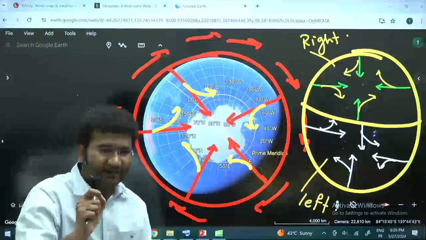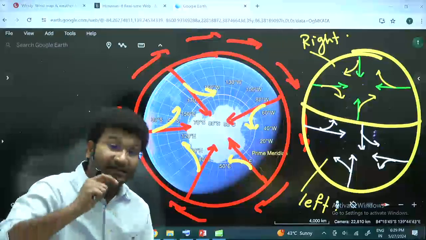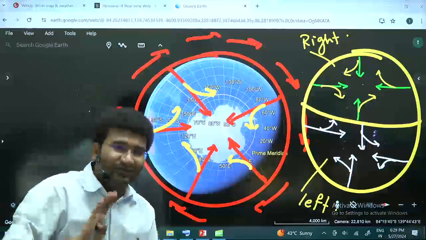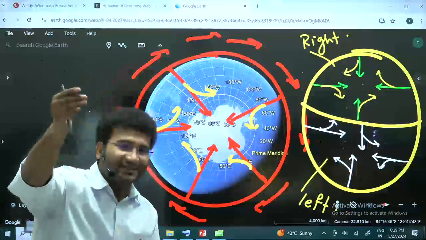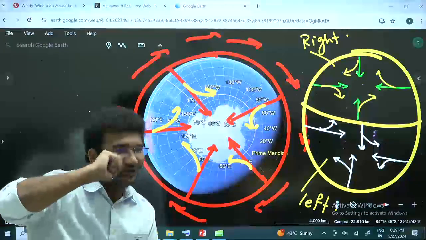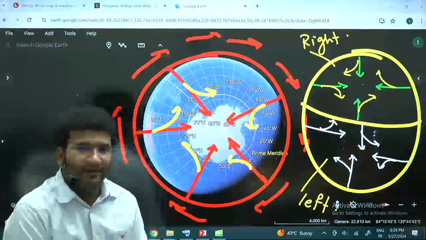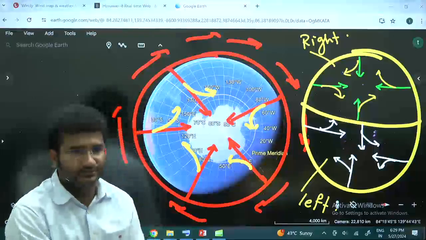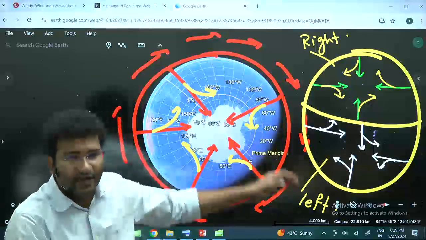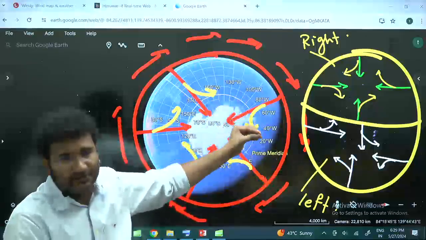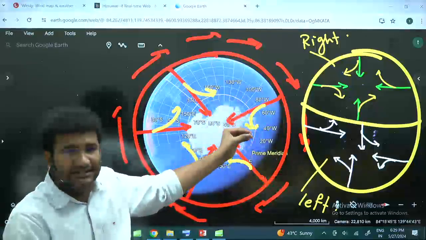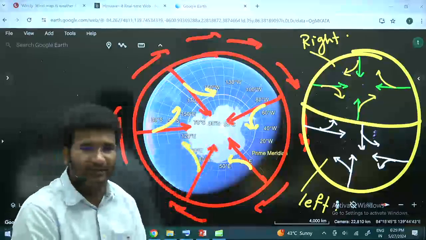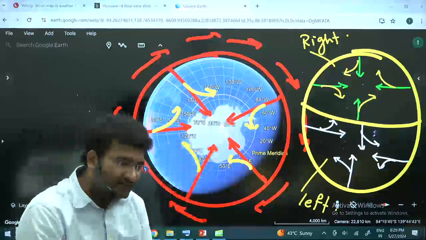The place where you are standing is also moving, the place where you want to go is also moving, and you started to take a flight to reach that destination. If you are moving in a straight line, you will not reach that destination. ठीक है? That deflection which is there is called Coriolis force. Right? This is an apparent force. Apparent force. ठीक है? The movement of the sun we call an apparent movement, right? So likewise, this is an apparent force.